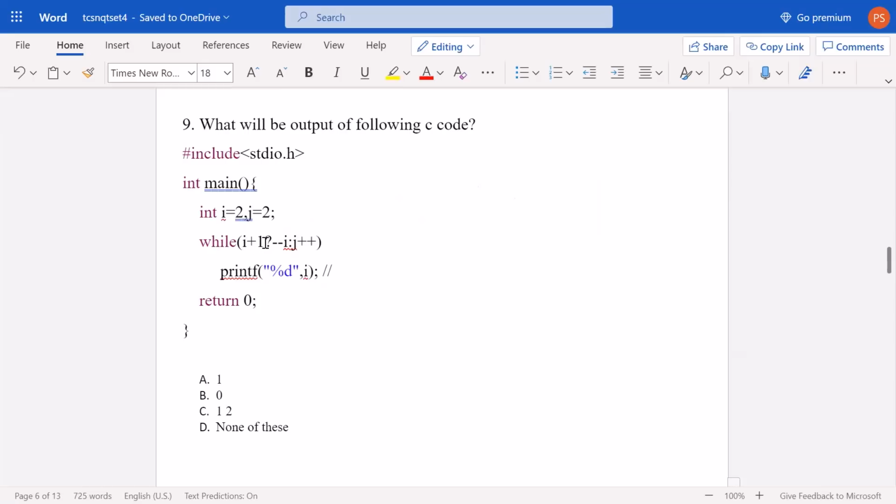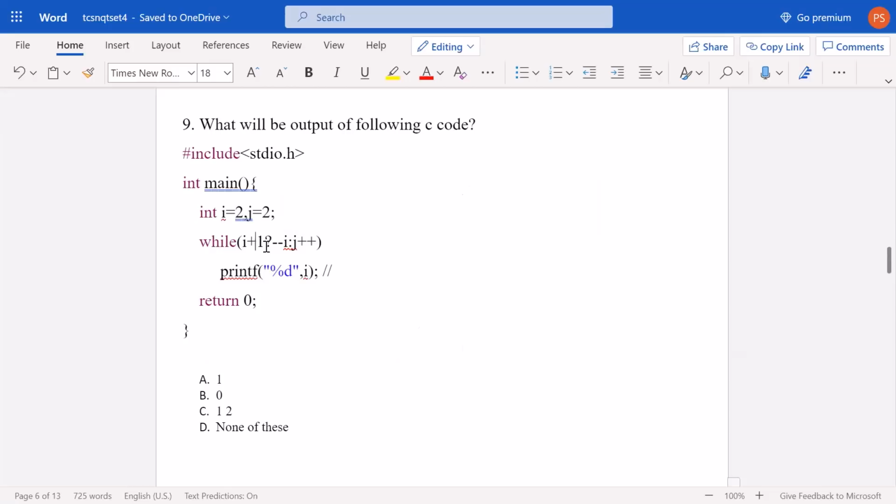Here you will think that i plus 1 means i became 3, then it will come here, and with pre-decrement i will become 2. You will say the output will be 2. But here you can see that there is no option which is 2. Now I will tell you what is happening.